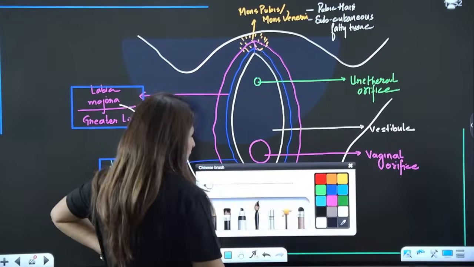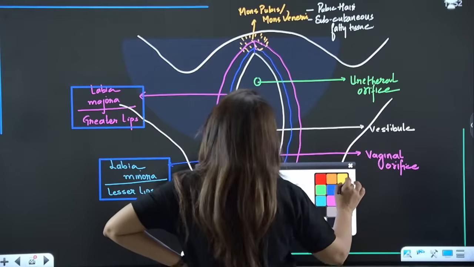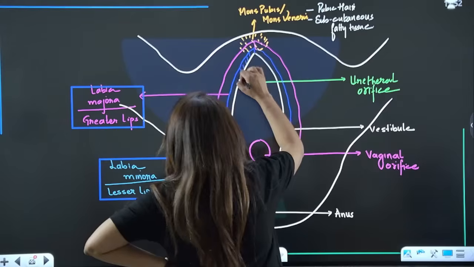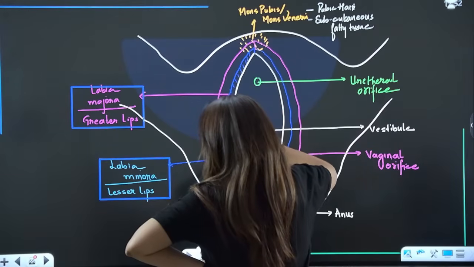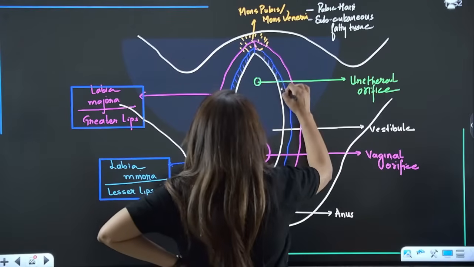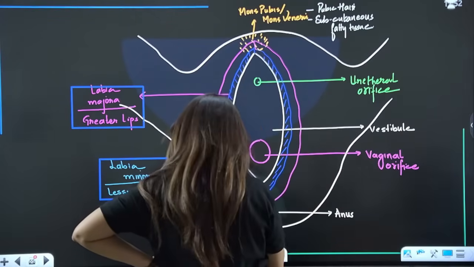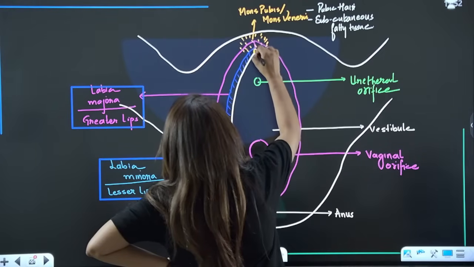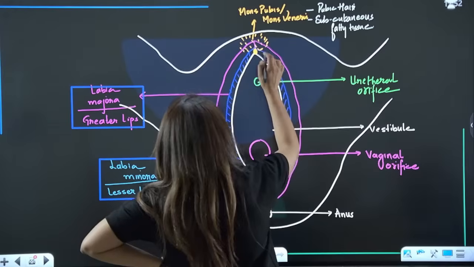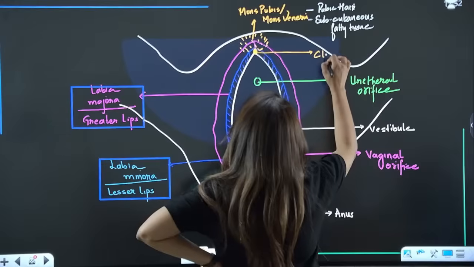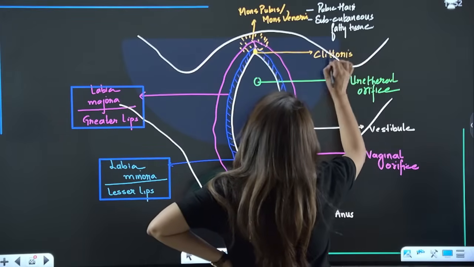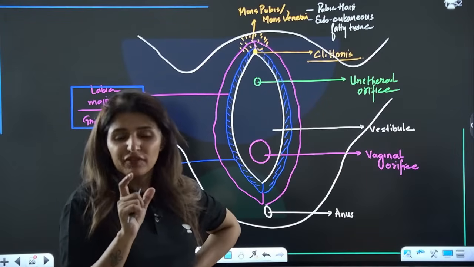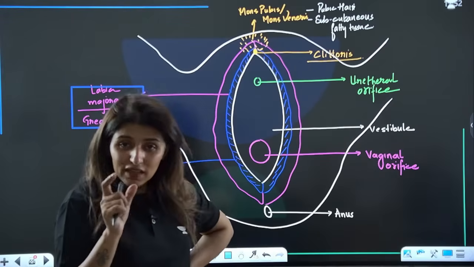Is this clear? Now one very important structure I want to mention. So do you see these structures? This is labia minora, right? This is all labia minora. Now here in the upper region, where the two fleshy folds of labia minora fuse, this is clitoris. Now just like in males, glans penis, that is the tip of penis, is called the main erectile part.